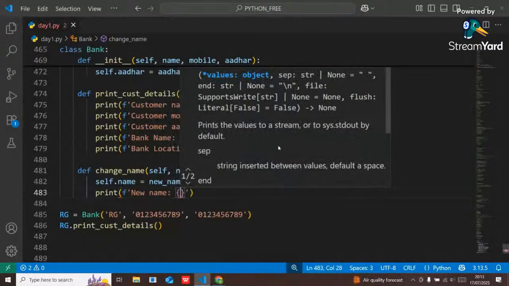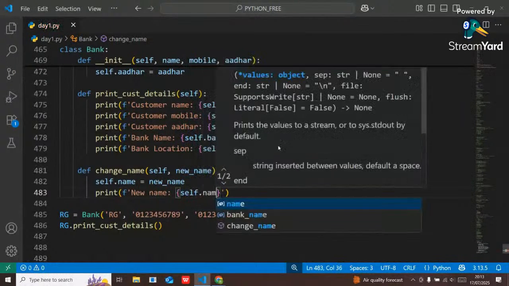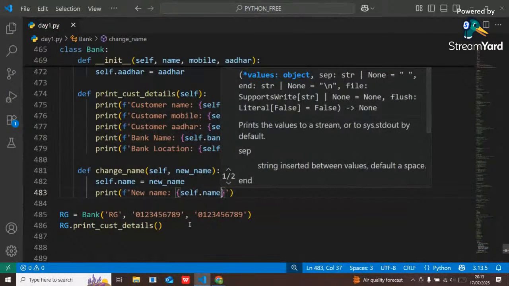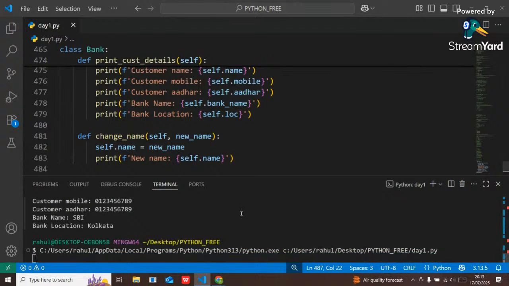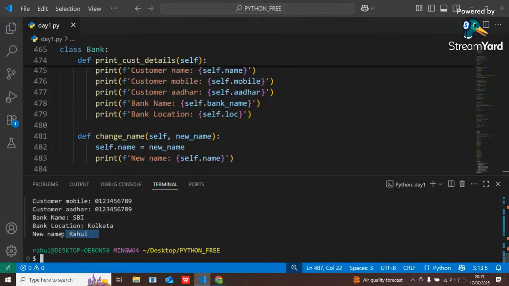New name is self dot name. Suppose I want to change my name, how to change? RG dot change name, and here I pass a new name called Rahul. If I execute, see the output, new name is Rahul, right?